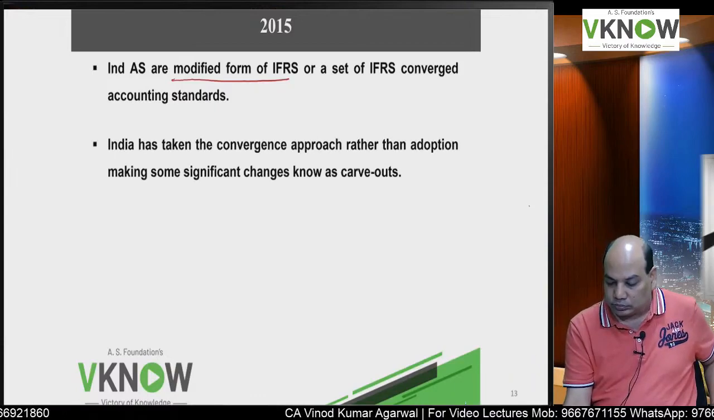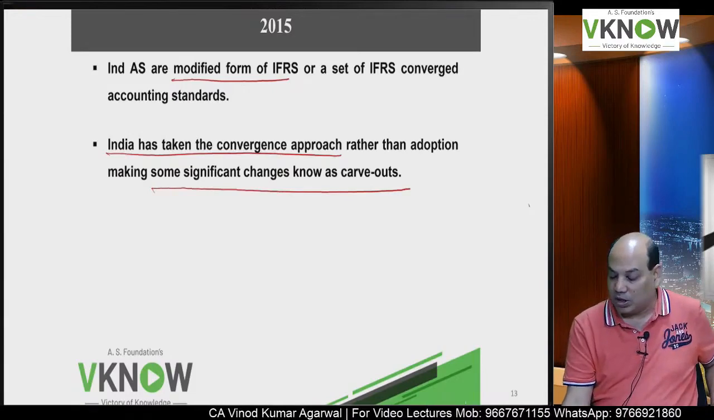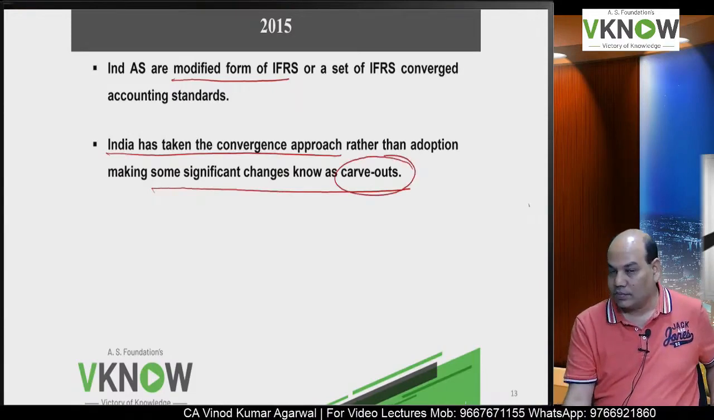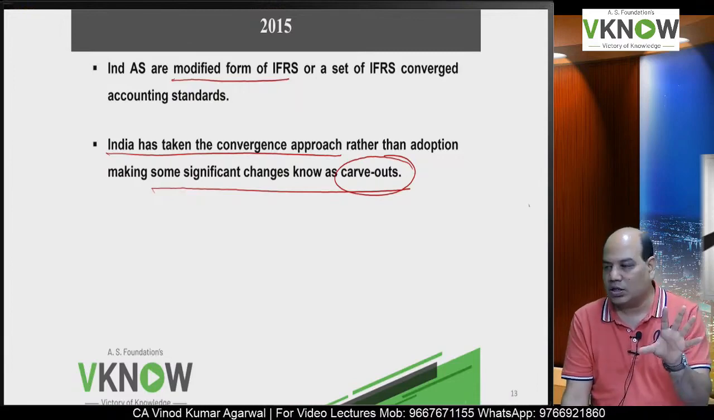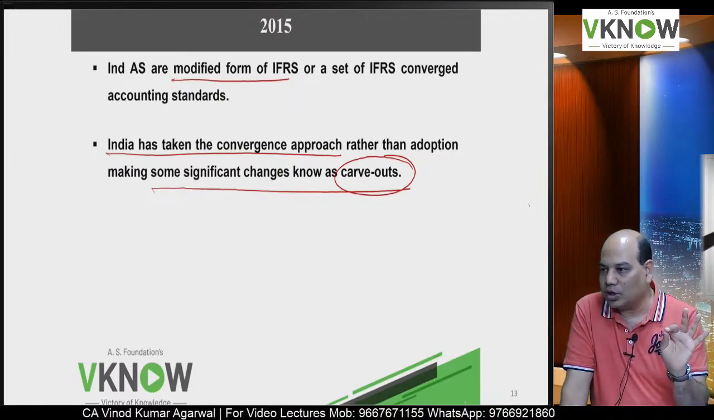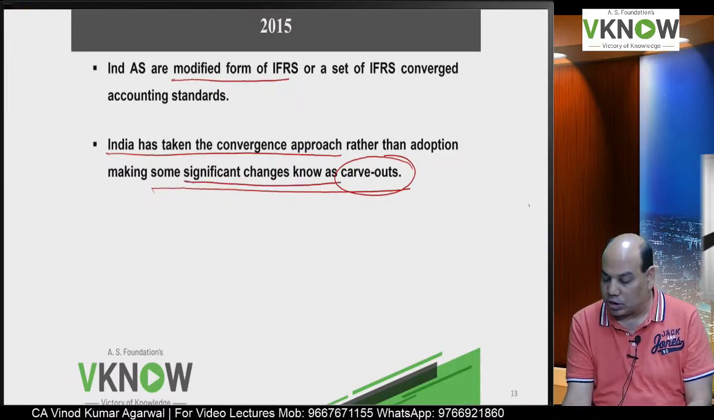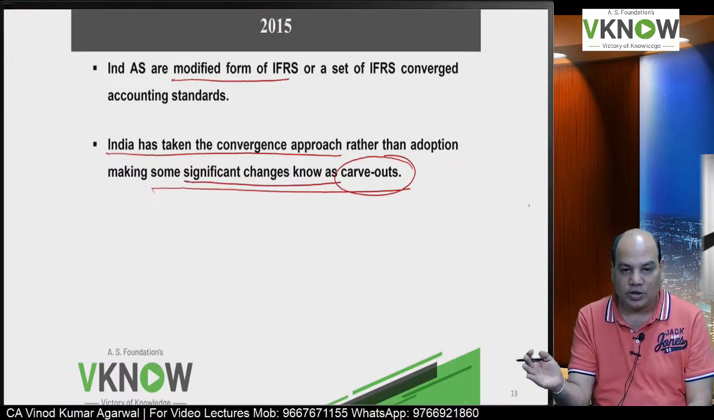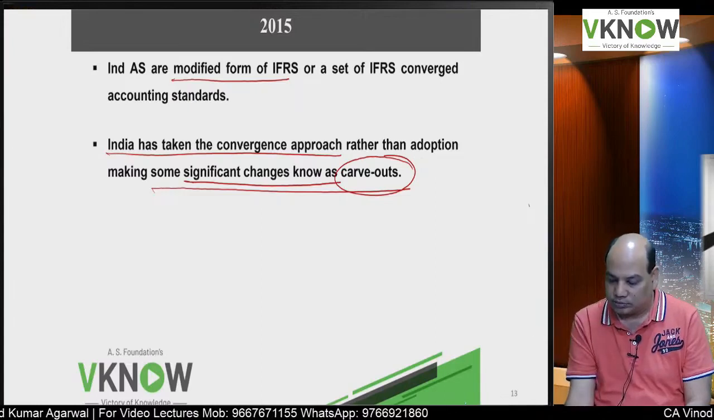Okay. We have taken convergence approach. We have made some changes. The major changes are known as carve out or carve in. Minor changes are not carve out, carve in. Major changes are carve out and carve in. Is it right? We will discuss what are carve out, carve in in different chapters where we will come to that. I will tell you this is carve out and you will have to mark it.